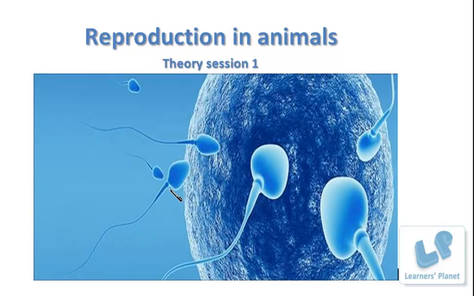Now in today's session, we are going to start with a new chapter, that is reproduction in animals. Basically, you must be knowing the basic criteria or the basic characteristic features of the living things, right? What are the important properties of living things?